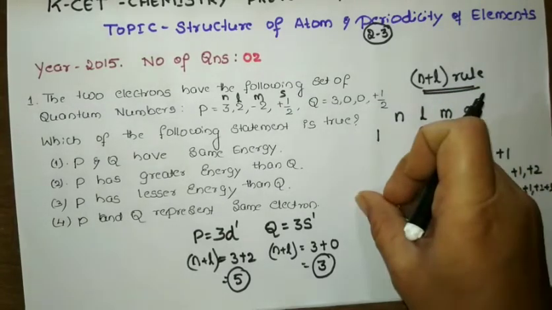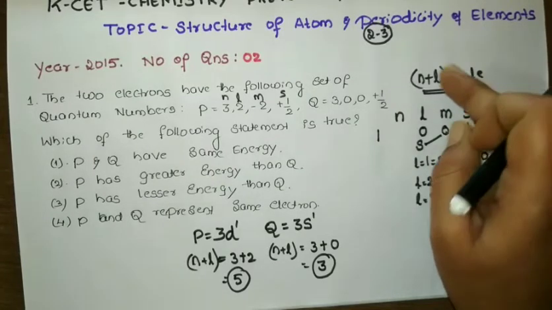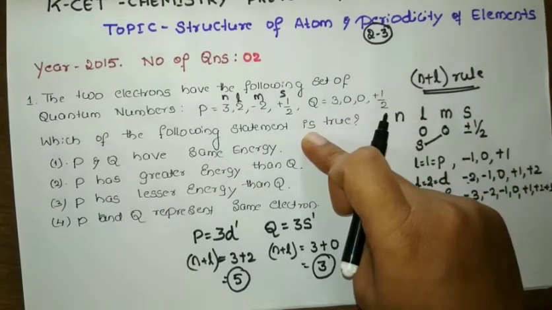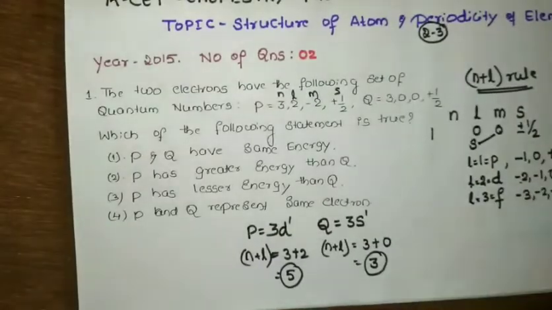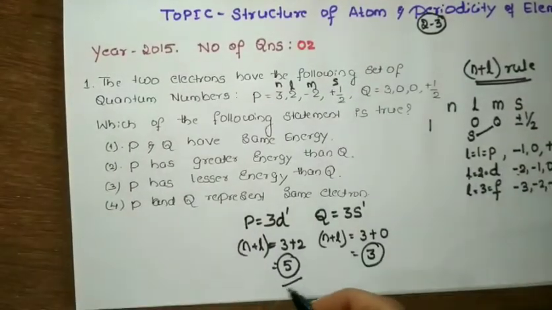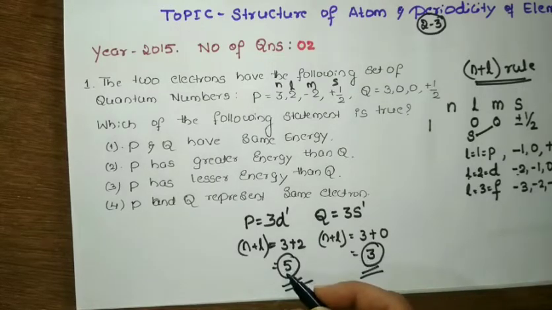By the n plus L rule I can find which one has the highest energy and which has the lowest energy. If the n plus L value comes lower when comparing with another electron, it will have lower energy. So can I say, by these values, the 3s orbital is at a lower energy level than the 3d orbital?